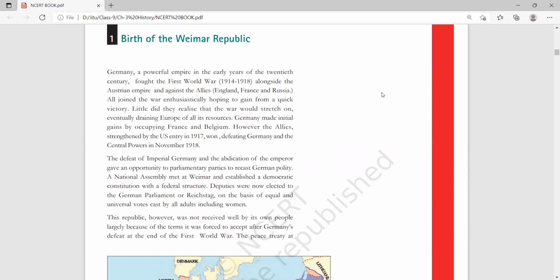Right? So here we have one important question: when did the USA enter the First World War? It was in 1917. This would be most important for you. Now in this situation, because the Central Power was defeated, Germany was a defeated country.